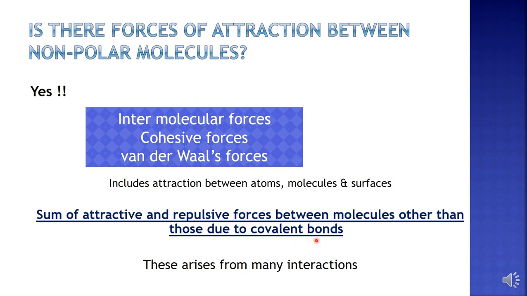It means that van der Waals forces are not covalent bonds. It is something different from covalent bonds. It is just the attractive or repulsive forces between molecules other than those due to covalent bonds.